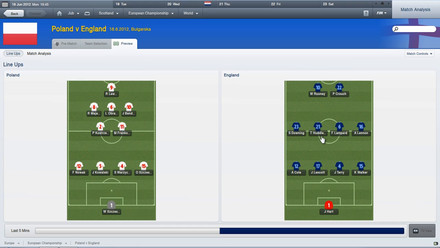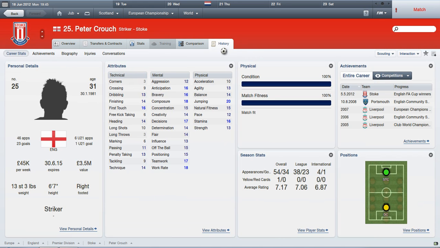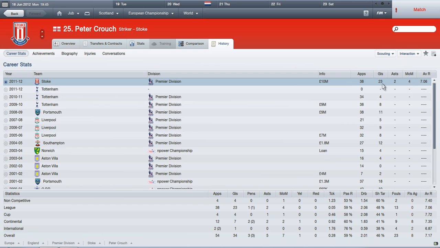Poland, of course, are playing Huddleston, which is weird. He didn't even get anywhere near selection for the Euros, but whatever. Lampard, of course, is out. And Kyle Walker there and Peter Crouch. I should point out, by the way, Peter Crouch won. Oh yeah, let me just show you this. Look at that.